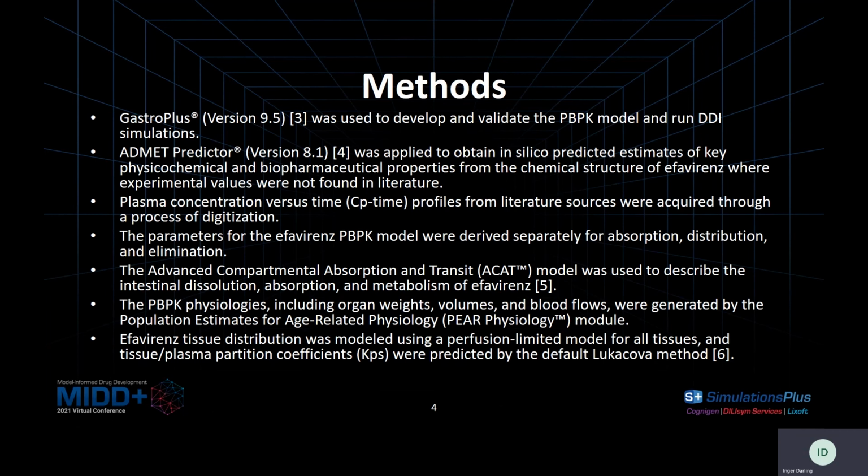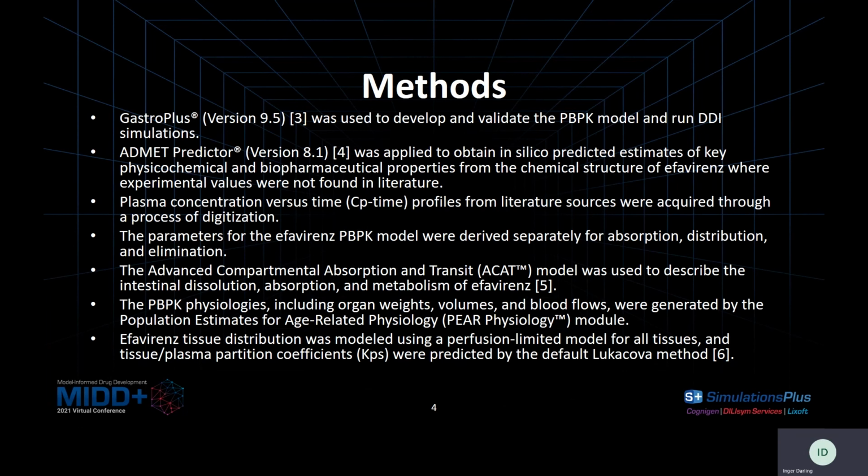Plasma concentrations were extracted from the literature, and the parameters for efavirenz PBPK were derived separately for absorption, distribution, and elimination, and we used the ACAT, the Advanced Compartmental Absorption and Transit model, to describe the intestinal dissolution, absorption, and